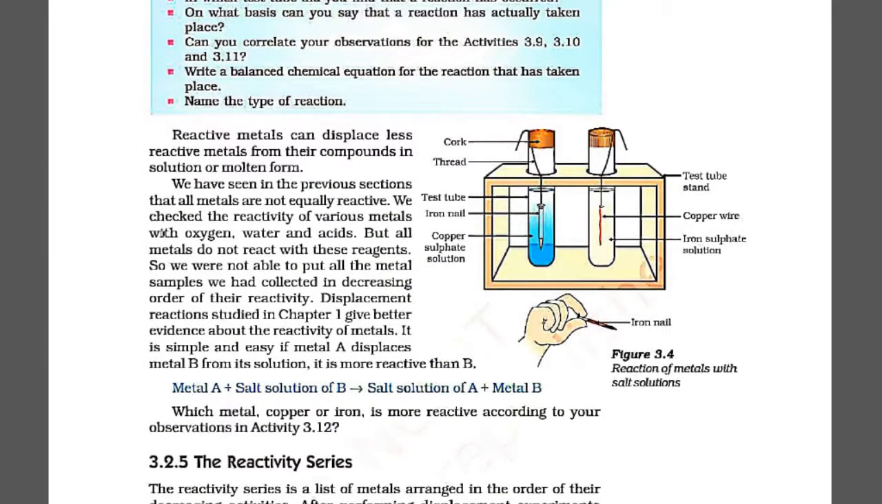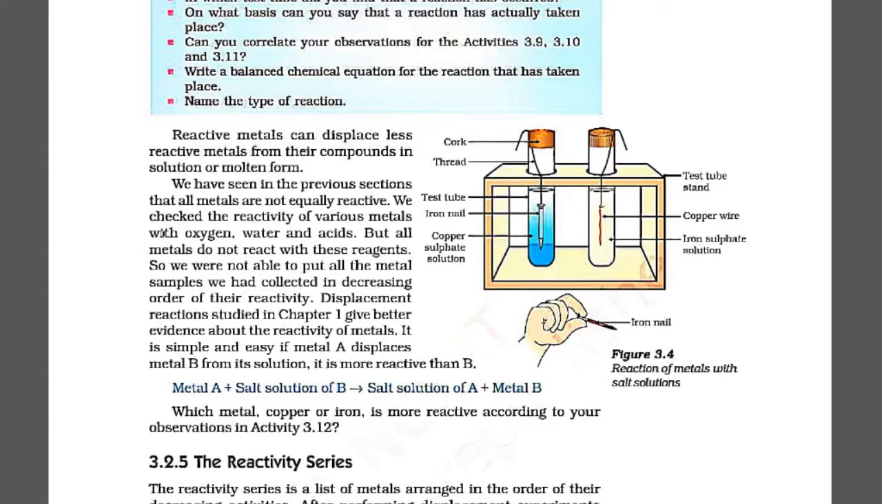You will be able to see that in the case where you have added the iron nail to the copper sulfate solution, and where you have added the copper to the iron sulfate or ferrous sulfate solution, in the first case there will be some change, some reaction taking place, but in the second test tube there will be no change observed. So why did this happen?